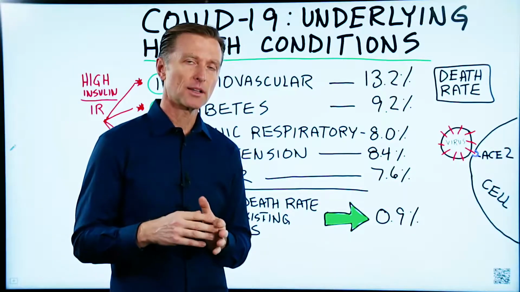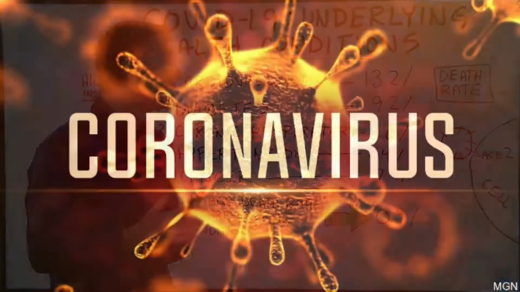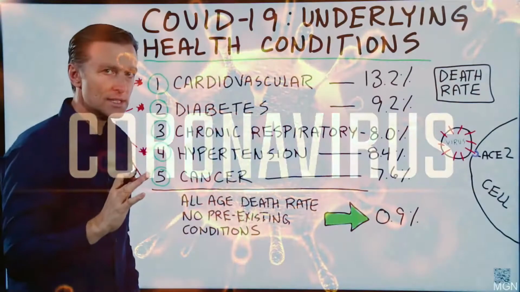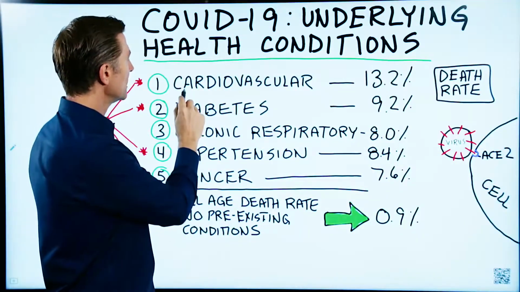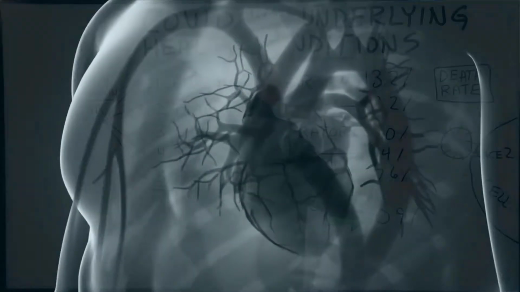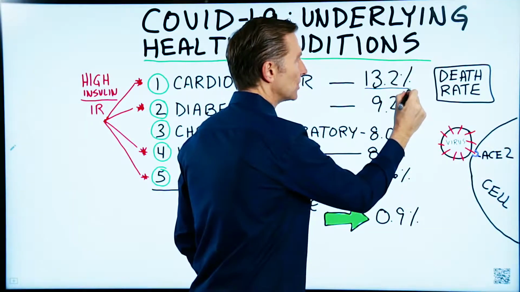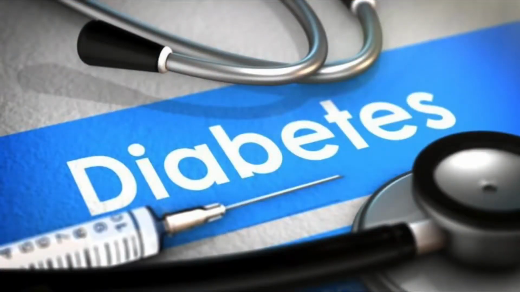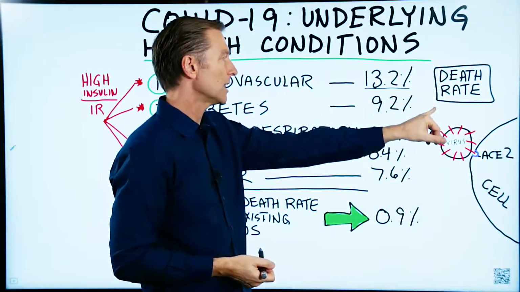So today I want to talk about COVID-19, the coronavirus, and why certain underlying health conditions put you at risk. If you look this up, if someone has a pre-existing cardiovascular condition, there's a 13.2% increase in death rate, or let's say mortality rate. If they have diabetes, they have a 9.2% increase in mortality rate.